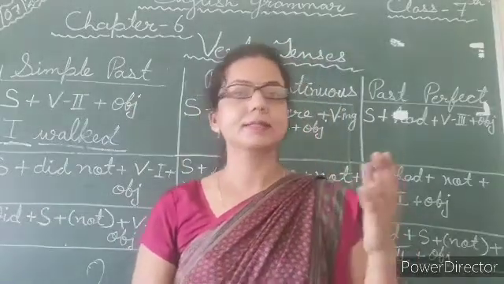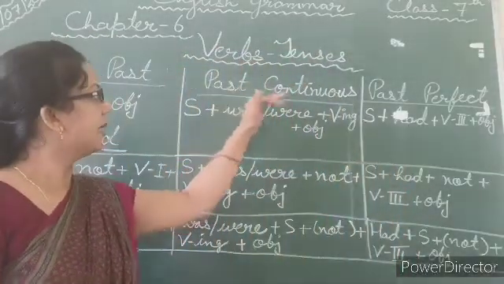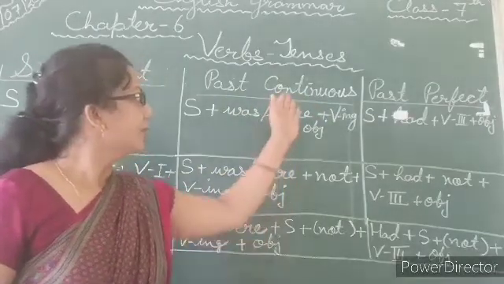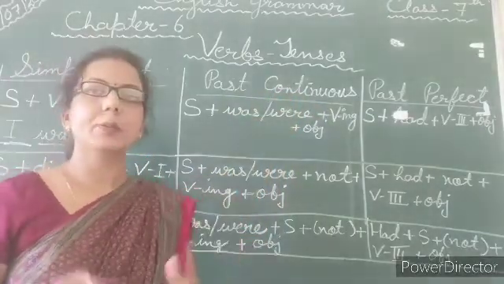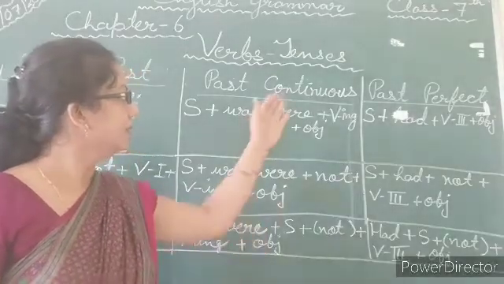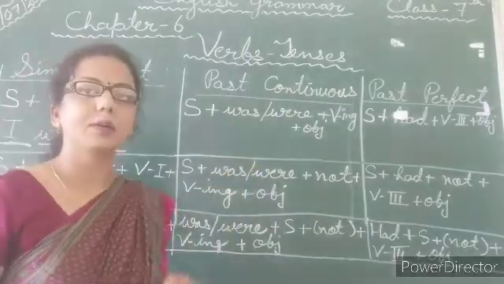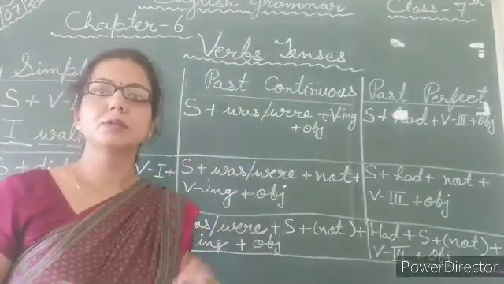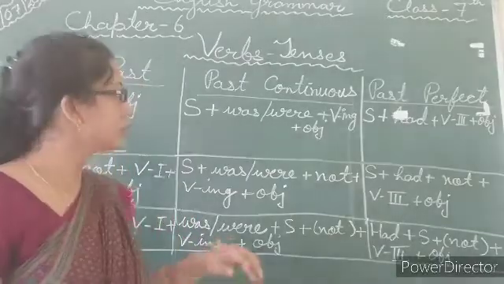And what about next? Next is past continuous. Whenever the word continuous comes to our mind, then one thing, that is the verb's ing form. Continuous means the verb's ing form.